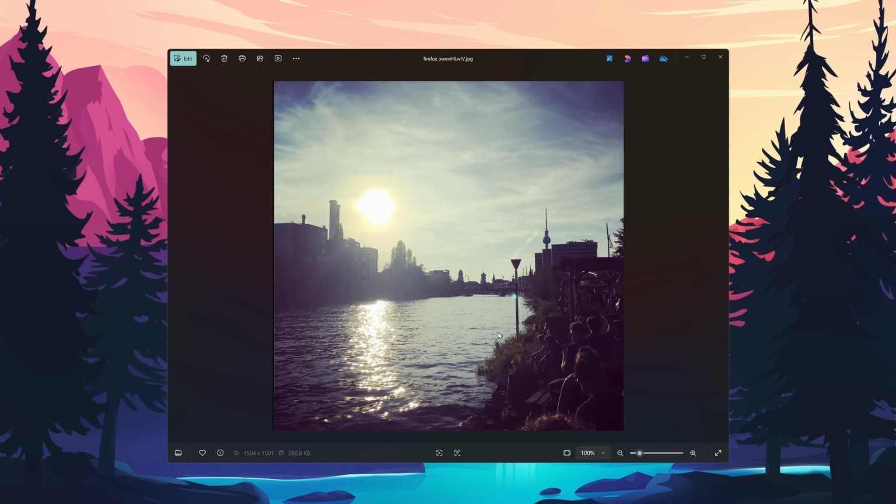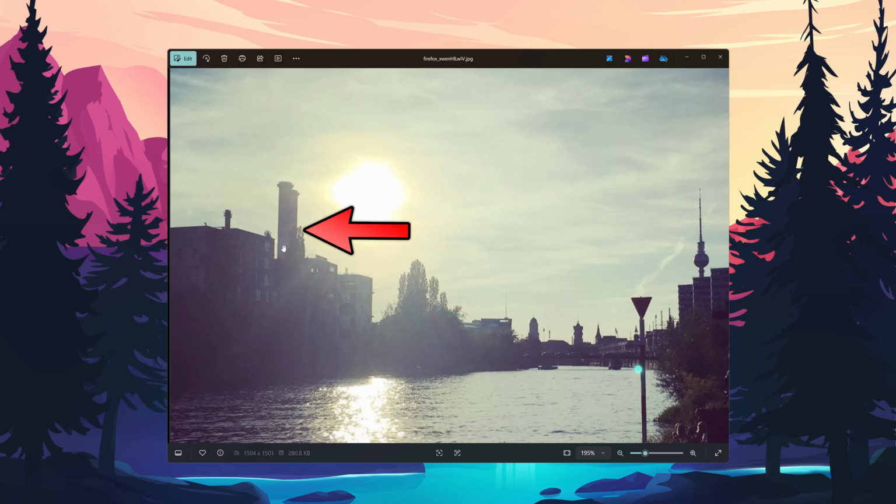But let's try it. So what can we gather from this image? Actually, quite a lot. There's like a chimney there. There's these buildings.